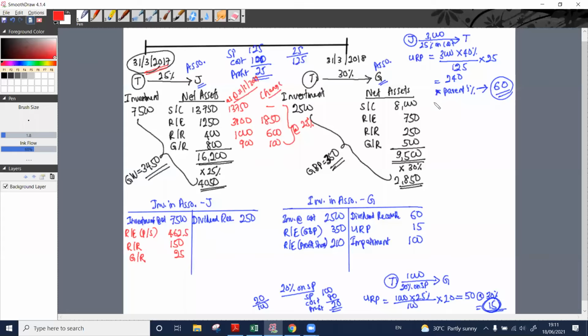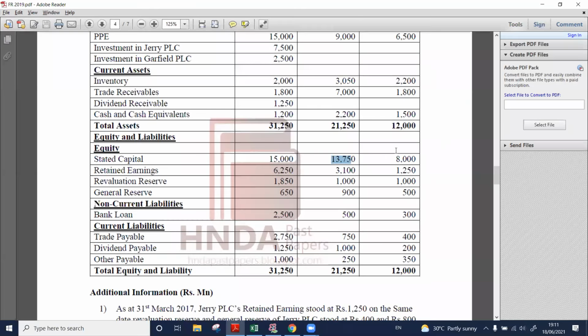Like that way, we need to do the same for the Garfield PLC as well. So I will quickly go through that. Garfield PLC stated capital. I will directly take the change amount, right?